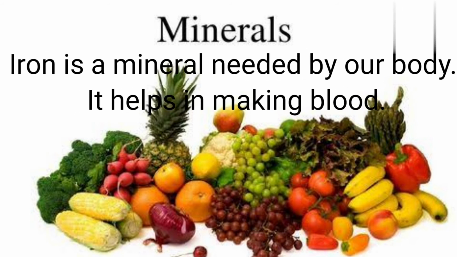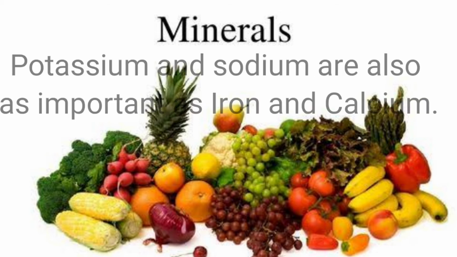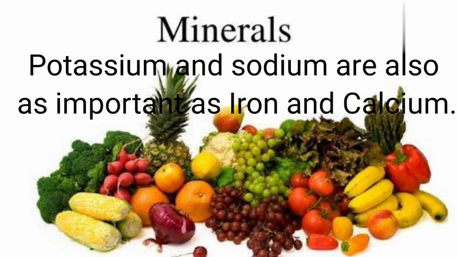Iron is a mineral needed by our body. It helps in making blood. Iron is present in green leafy vegetables such as spinach and cabbage, and in fruits such as apples and bananas. Potassium and sodium are also as important as iron and calcium.